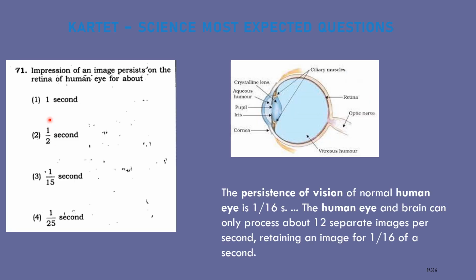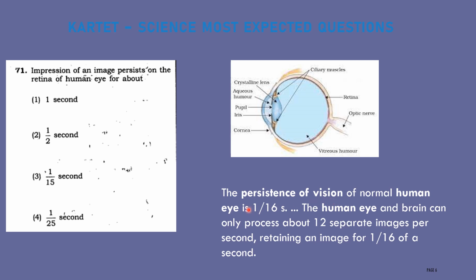Next question. The impression of an image persists on the retina of the human eye for about how long? What is meant by persistence of vision? When you see an object, the object's image is formed on the retina, and the time that image stays on the retina is what we call persistence of vision.